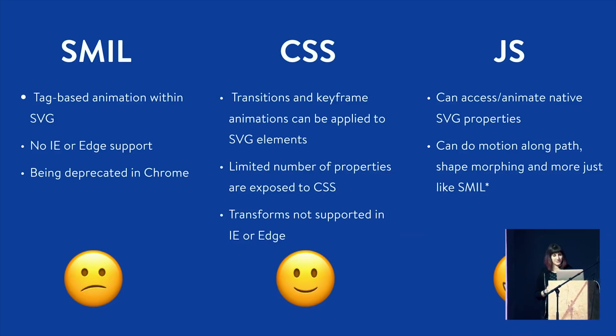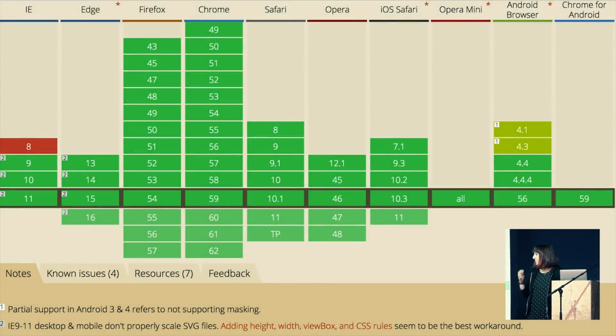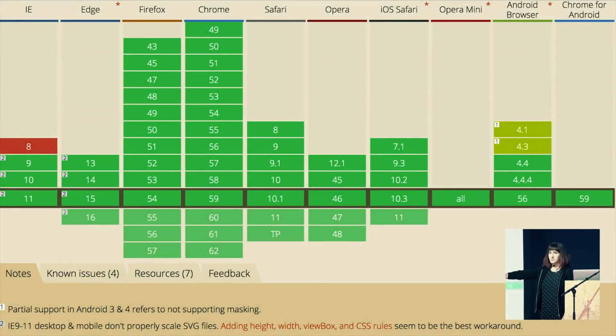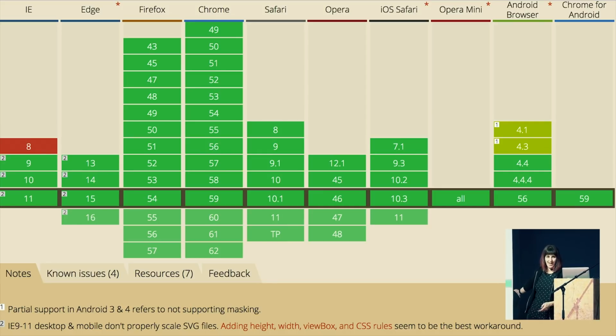And one thing I want to point out about SVG: if you look at the browser support of SVG, these browsers that can display SVG and support SVG, it's all green. For some reason, there seems to be this misconception that browsers don't support SVG, but that's really not true. They all do. So when it comes to animating SVG, the thing that's going to affect your browser support isn't the SVG itself, but the technology you use to animate that SVG. Those exceptions in browser support are around SMIL, CSS, and JavaScript, not around the SVG, because it's literally all green. It's amazing.